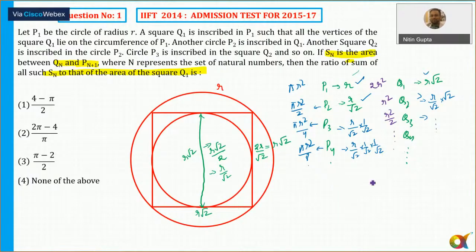So if I write down the value of Sn, Sn is the area between Qn and Pn plus 1. So Q1 minus P2, that is the S1 here. Let me write down: S1 is equal to Q1 minus P2, and S2 is equal to Q2 minus P3.